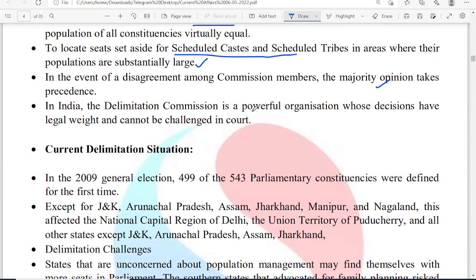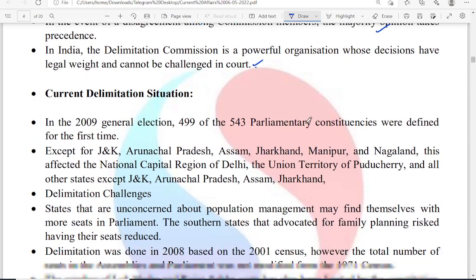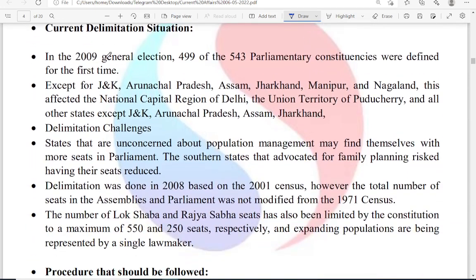So in India, the Delimitation Commission is a very powerful organization, because its decisions have legal weight and cannot be challenged in court. Now, what is the status as of now? In 2009, 499 out of 543 parliamentary constituencies were defined for the first time. This affected Delhi, Puducherry and all states except Jammu and Kashmir.